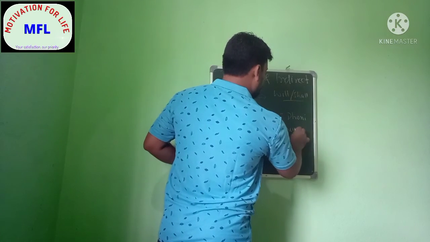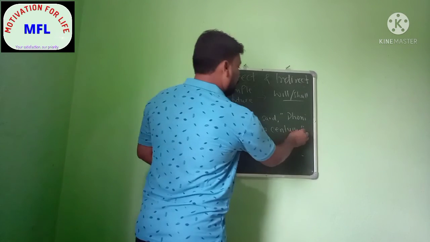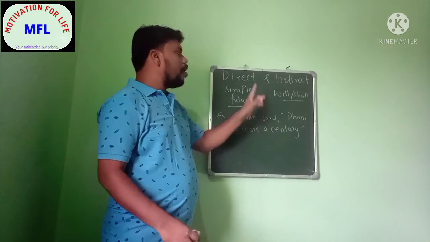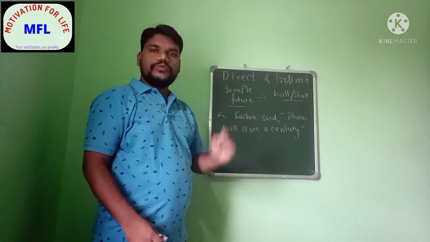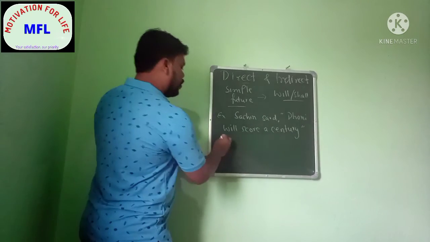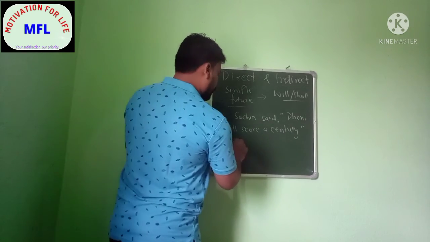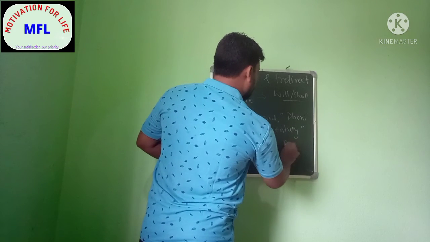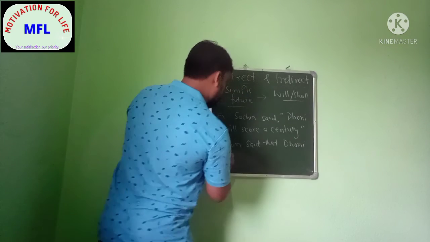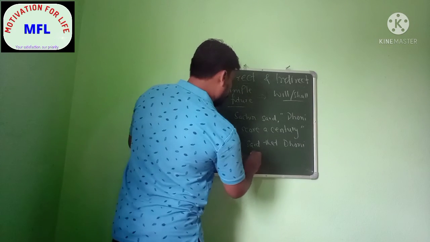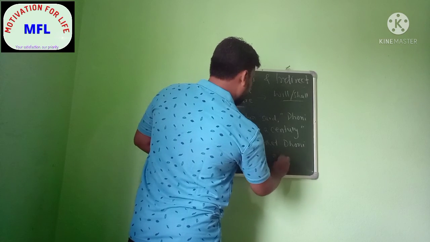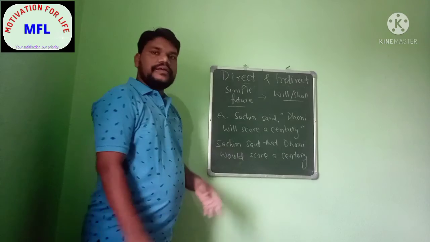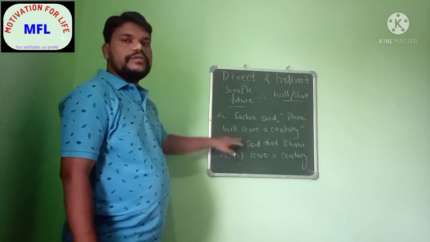Okay, so what will be the indirect speech of this? As I have told you, your will or shall will be converted to would or should. So you can write here, Sachin said that Dhoni would score a century. Okay, so this is the indirect speech of this particular sentence.